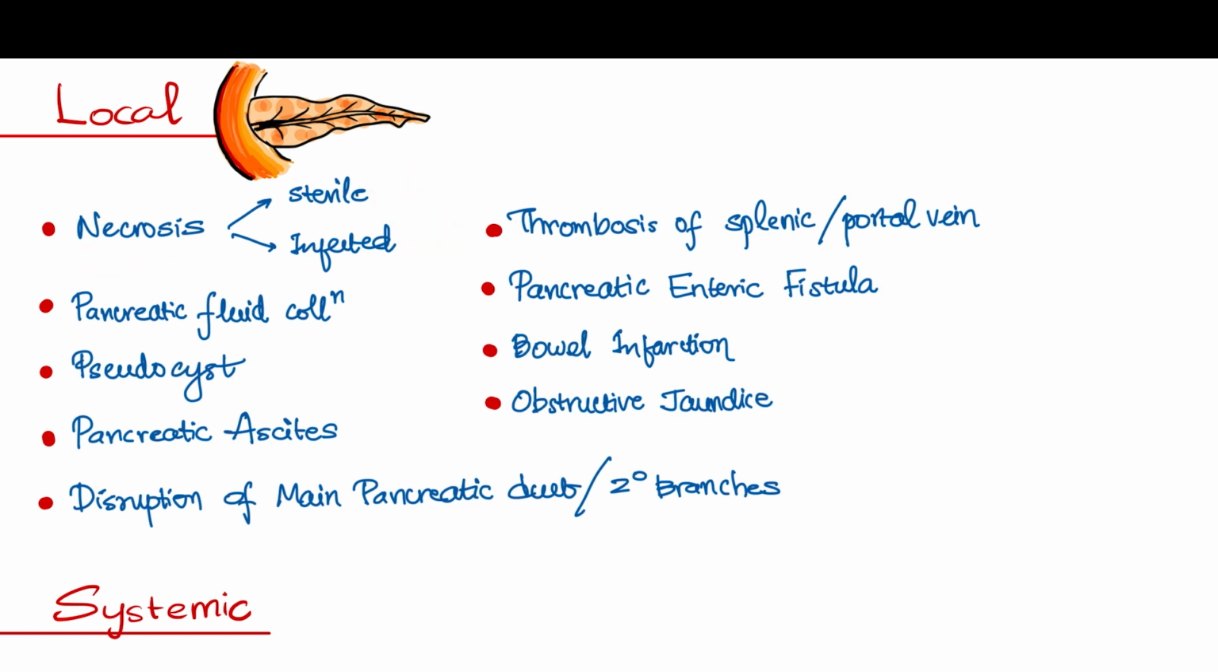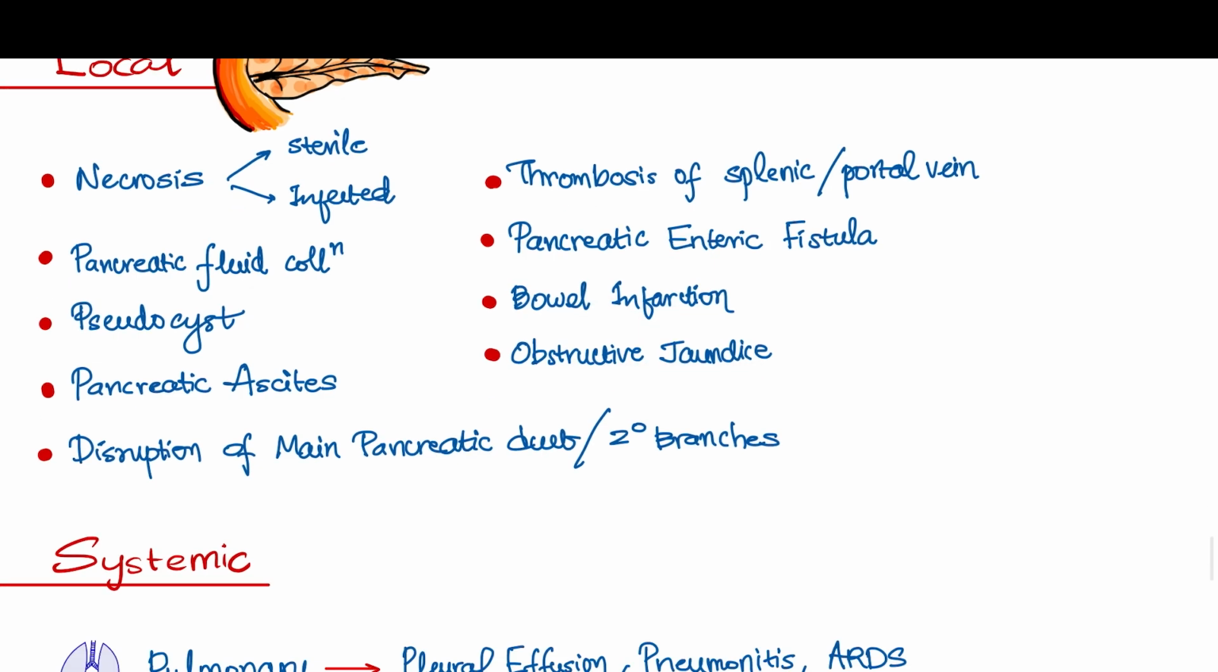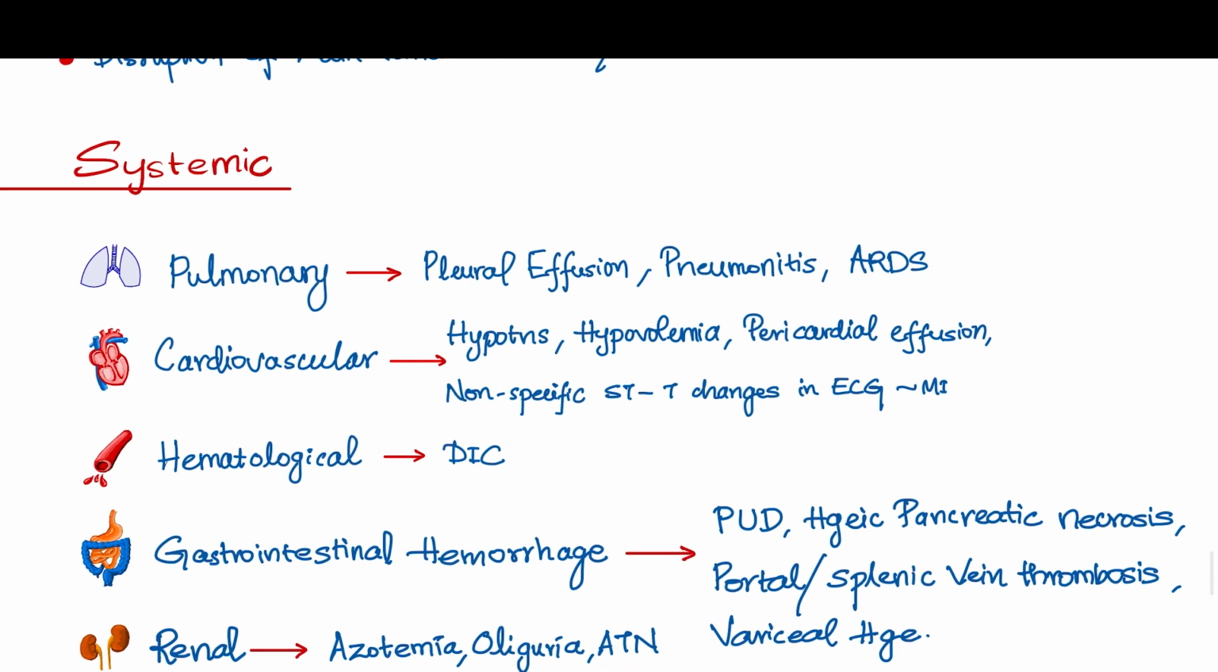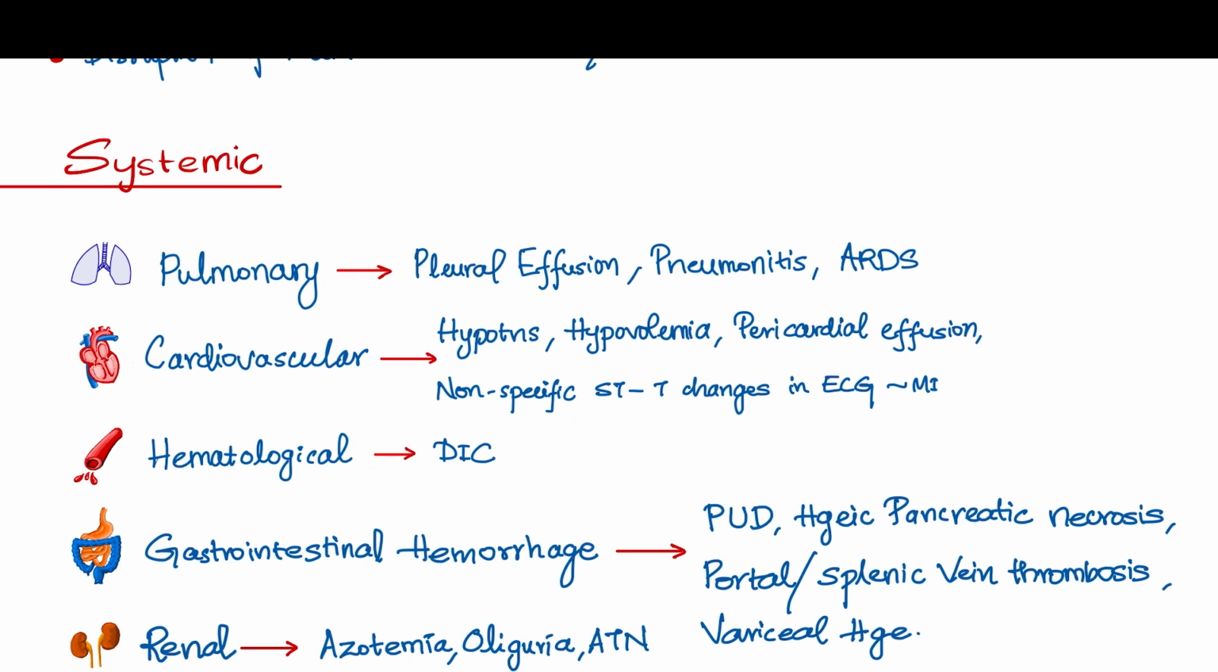There can be pancreatic fluid collection, pseudocyst, pancreatic ascites, disruption of the main pancreatic duct or its secondary branches, thrombosis of the splenic or portal vein, pancreatic enteric fistula, bowel infarction, obstructive jaundice, etc. Coming to the systemic complications, almost all the organs can get affected with severe acute pancreatitis.